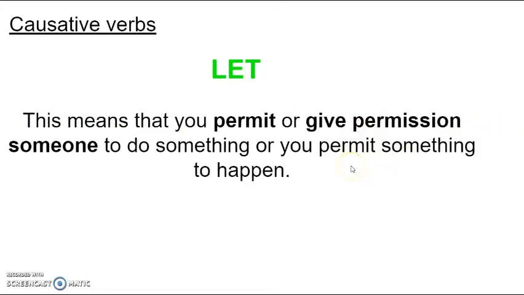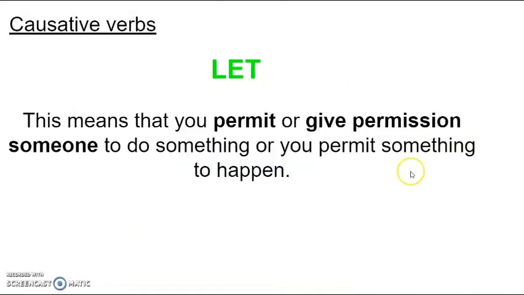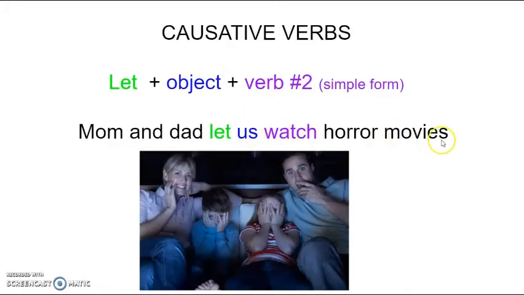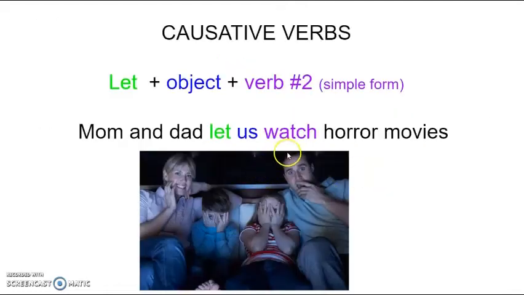For example, let. The verb let means that you permit or give permission to someone to do something, or you permit something to happen. Pay attention to this definition. Try to read it carefully. I'm going to give you some examples. For example, Mom and Dad let us watch horror movies. That means that our mom and our dad permit us or give us permission to watch horror movies. Okay, so mom and dad let us watch horror movies. Remember the definition of let? This sentence means that mom and dad permit or give permission to us, right, to watch horror movies.